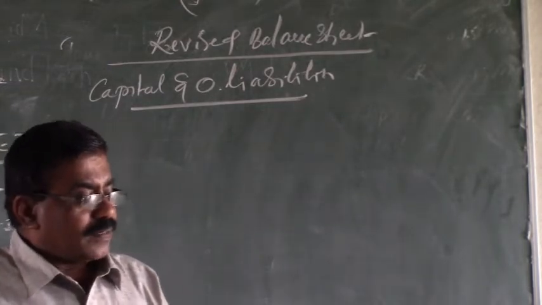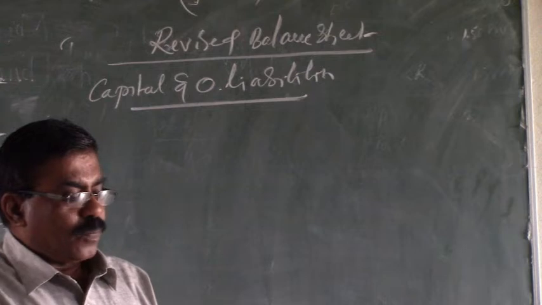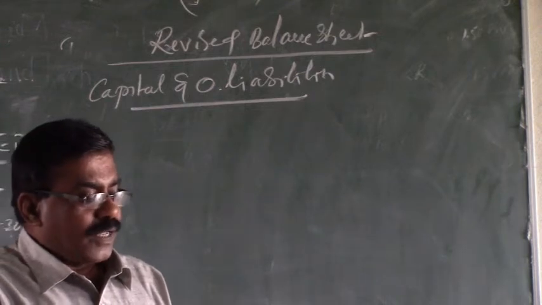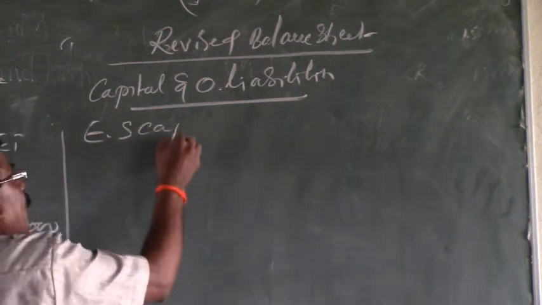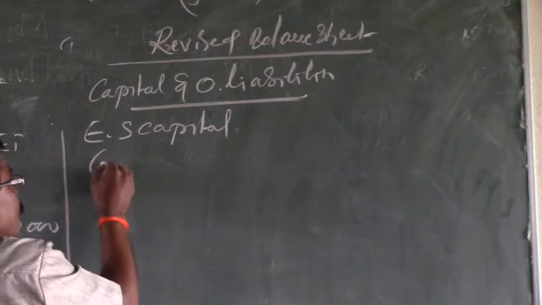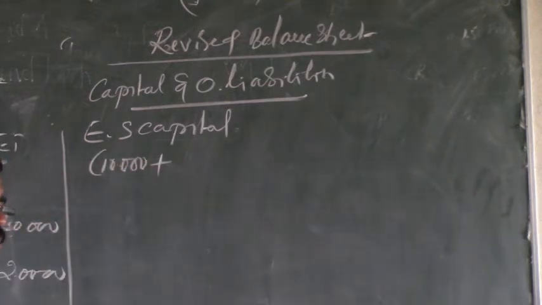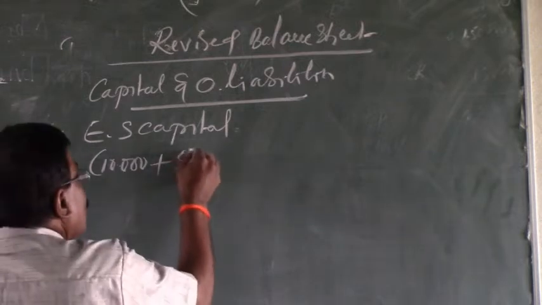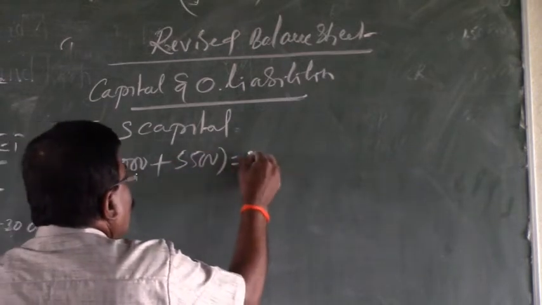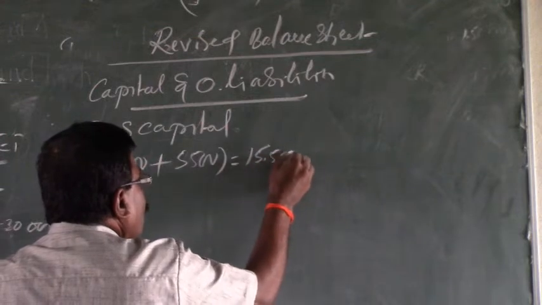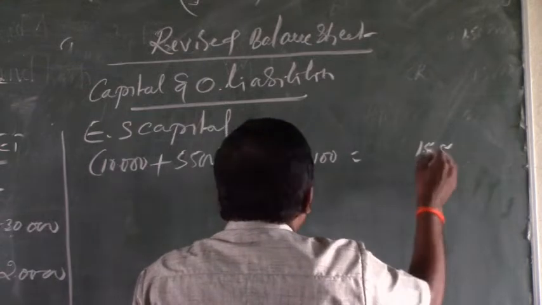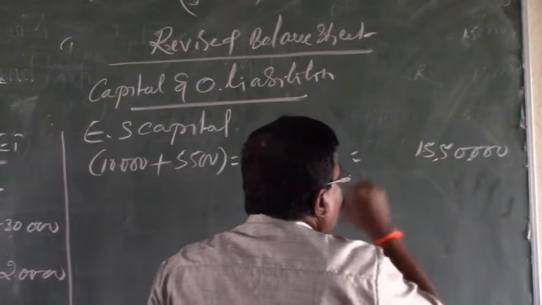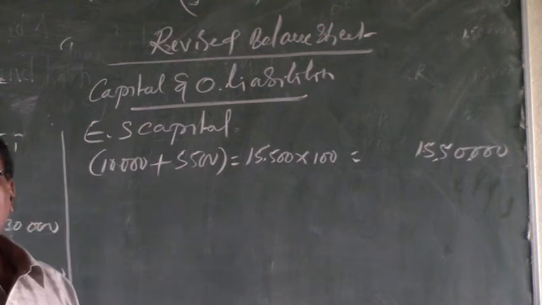Next, earlier there were equity shares. Equity shares valued at rupees 10 lakhs and the face value given is 100. Therefore, old shares come to 10,000 shares. Next is equity share capital. Here old shares are 10,000 plus, in the course of redemption of preference shares, the company has issued 5,500 new shares. Then total new shares are 15,500 into face value of 100. Therefore total capital is rupees 15,50,000, the total new equity capital.